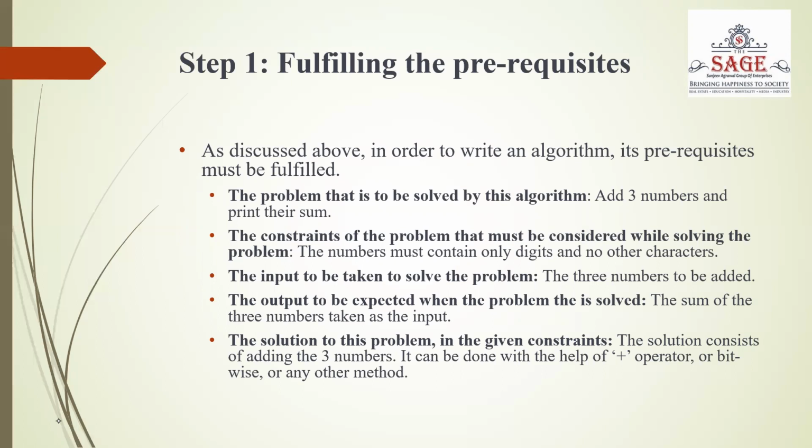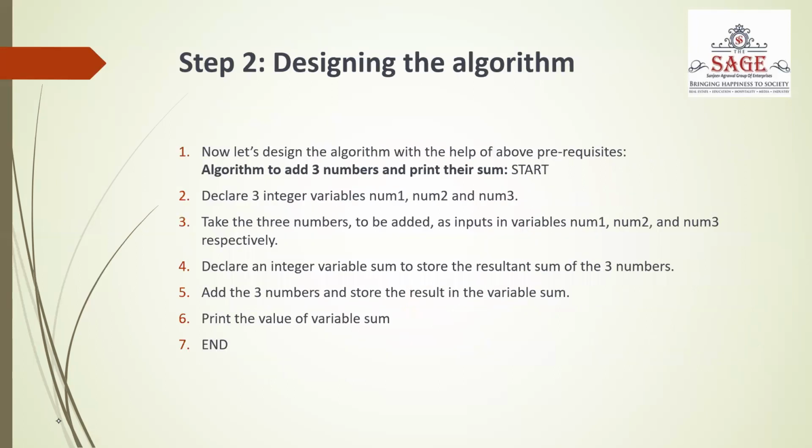The input to be taken is the three numbers that would be added. The output expected when the problem is solved is the sum of the three numbers which we have taken as input. The solution to this problem consists of adding the three numbers. It can be done with the help of the add operator or bitwise or any other method.